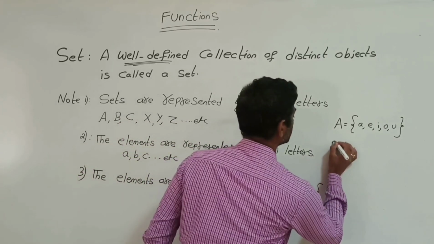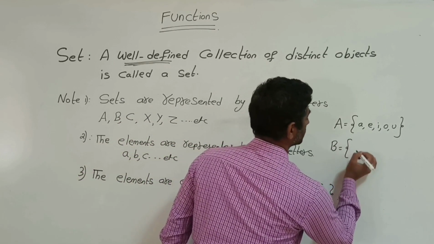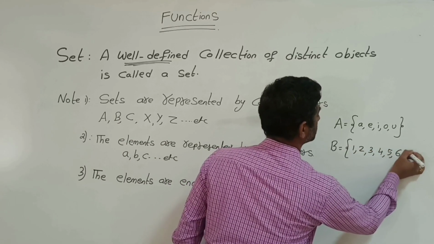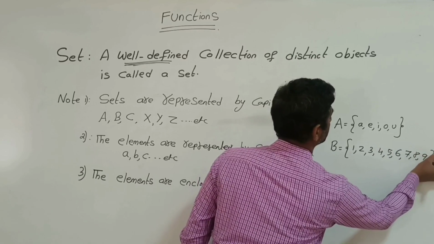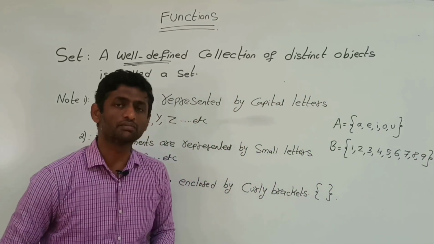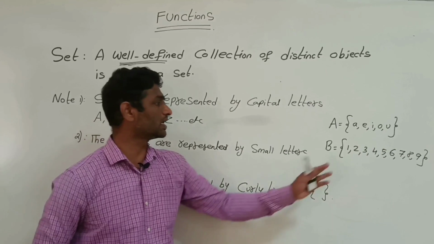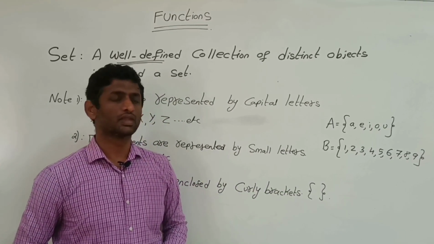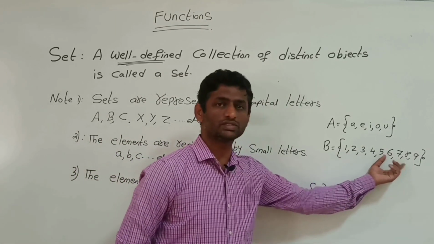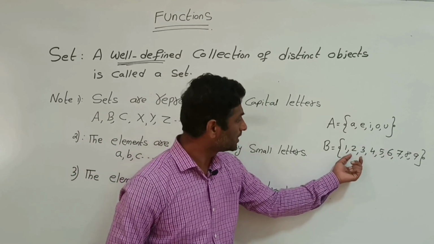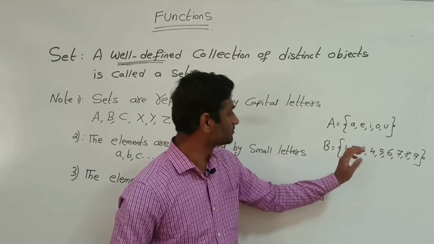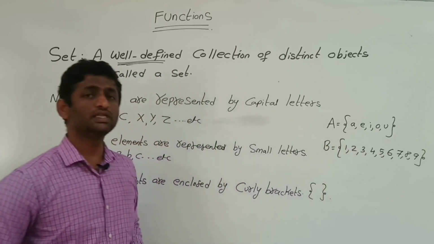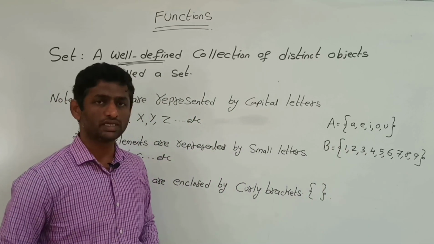So B is another set, that is 1, 2, 3, 4, 5, 6, 7, 8, 9, which are natural numbers less than 10. So it is a collection of objects which are less than 10, and these elements are separated by commas.